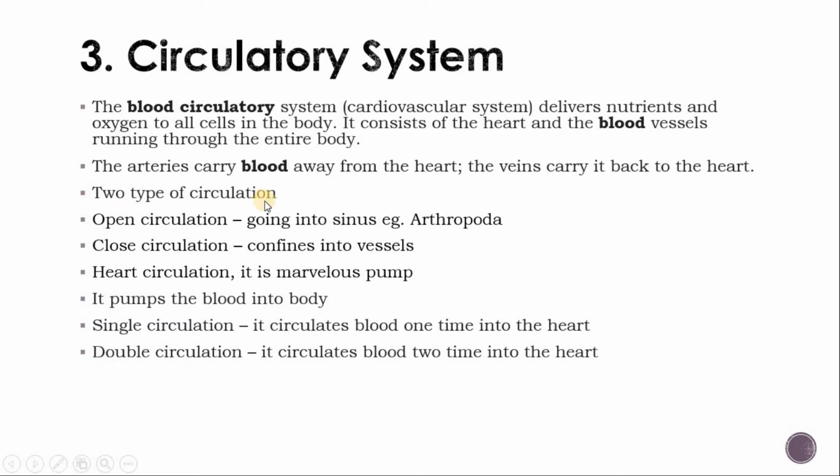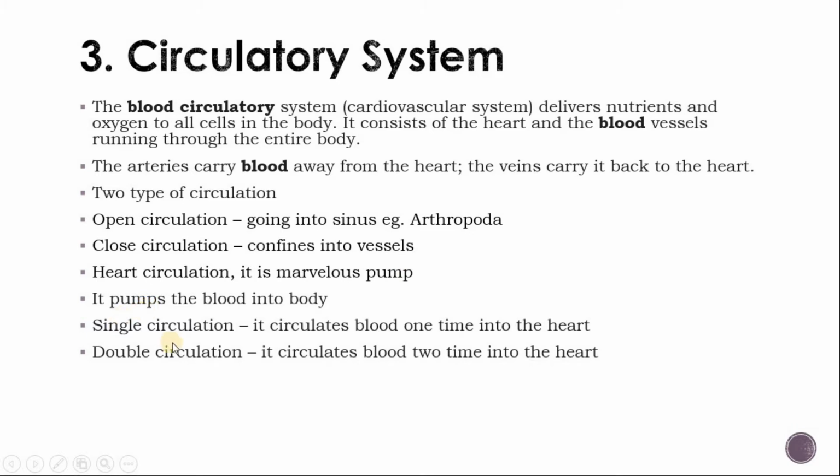There are two types of circulation found in animals: open circulation and closed circulation. Now what is open circulation? The blood goes inside the sinus, for example in arthropoda. When the blood is confined inside the vessels, it is known as closed circulation. Heart circulation. The heart is a marvelous pump. It pumps the blood into the body.